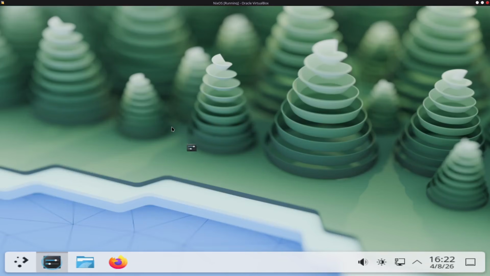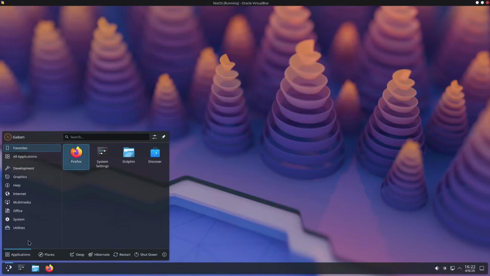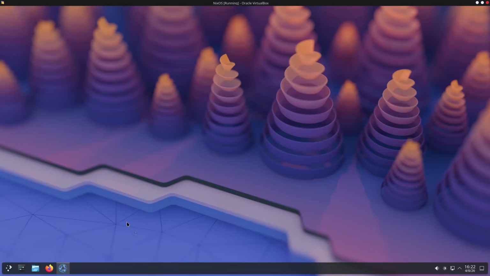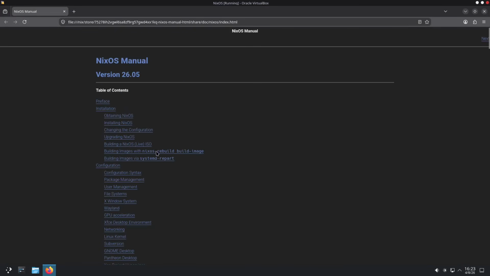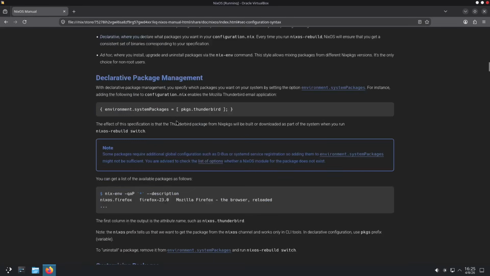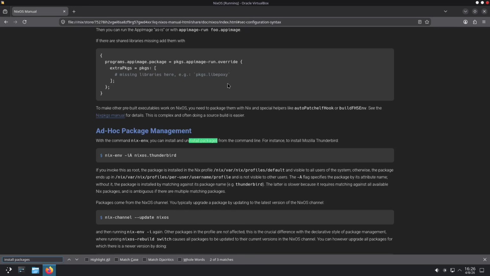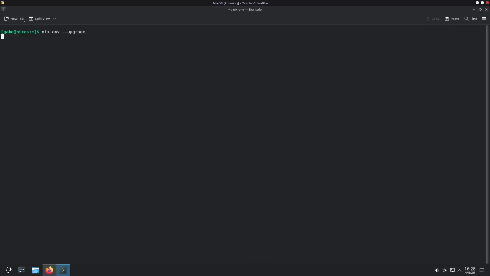Let me change the system settings real quick. Hold up. Do we have access to the manual? See, we do. This is just the browser, right? Okay. How do I install something? How do I install software? I see, with Nix, I kind of remember that. Yeah, it does nothing, which sort of tells me that I did something wrong.